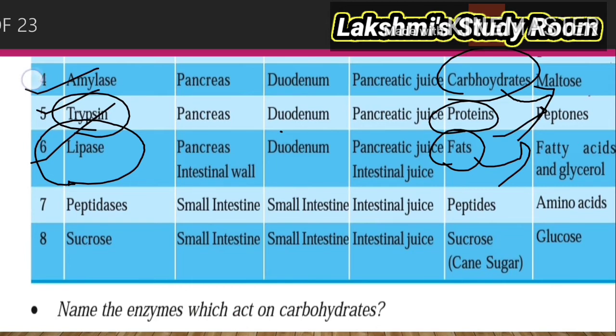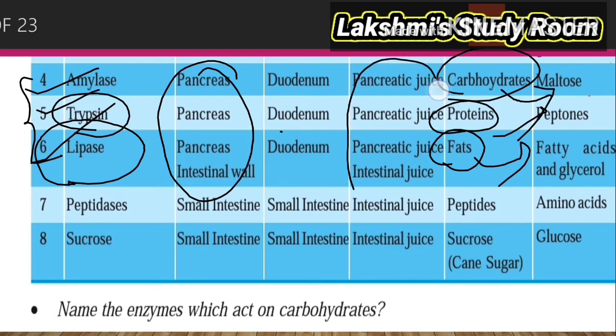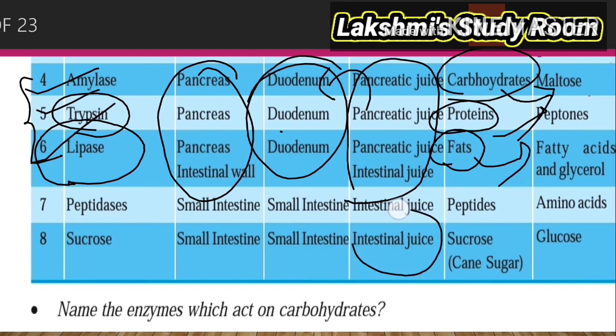These are the secretions of the pancreas. The juice secreted by the pancreas is called pancreatic juice. The pancreatic juice is secreted into the duodenum. Not only that, the walls of the small intestine also secrete some juices. The juice is called intestinal juice or succus entericus.